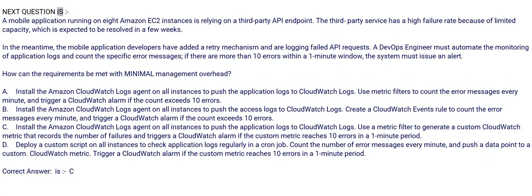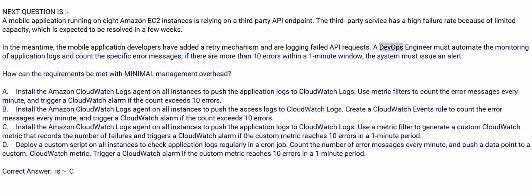A mobile application running on 8 Amazon EC2 instances is relying on a third-party API endpoint. The third-party service has a high failure rate because of limited capacity, which is expected to be resolved in a few weeks. In the meantime, the mobile application developers have added a retry mechanism and are logging failed API requests.